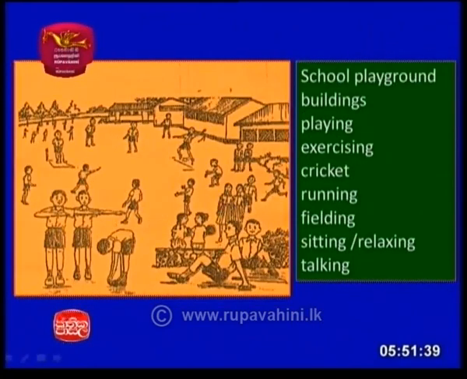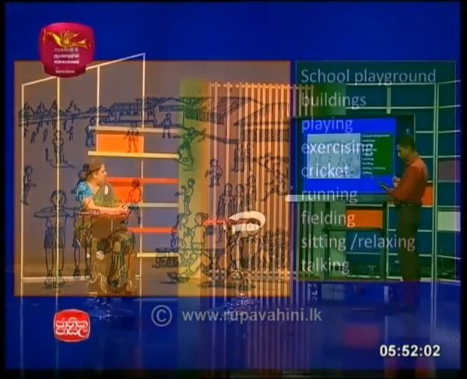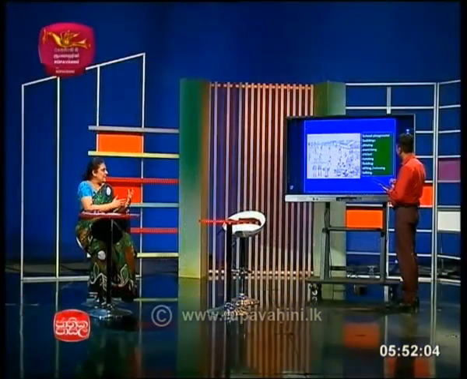Now this is again a picture of a school playground. There are some buildings, children are playing and they are exercising as well. Some are playing cricket, some are running, and some are fielding. They are playing cricket here, some fielders are there. Some are sitting and relaxing, you can see here, and some are talking. So all what is happening right now. So you can write.